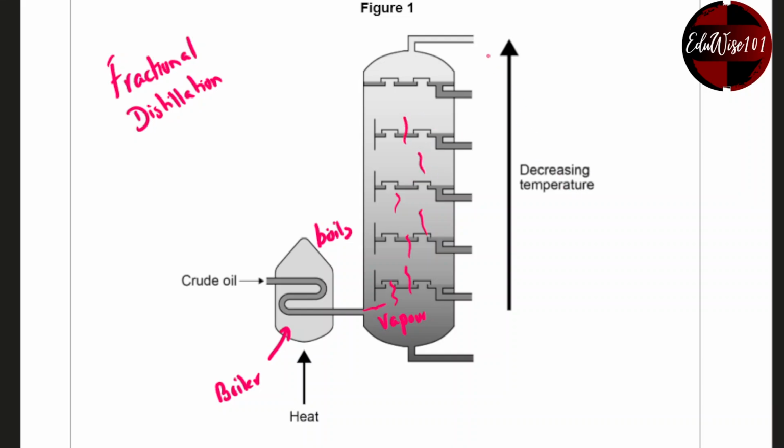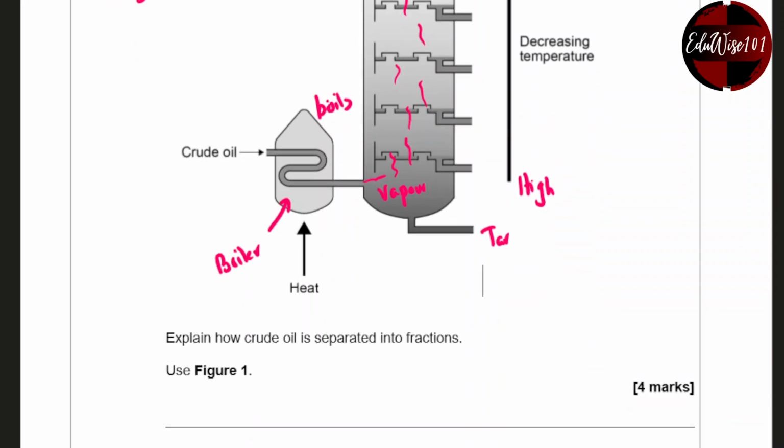Now, the temperature is lowest here and high here, which makes sense because that's closest to the heat source. Now, the bit that comes out on the top is usually gases, and right at the bottom is tar or crude oil, which is not broken down, which is simply liquid.